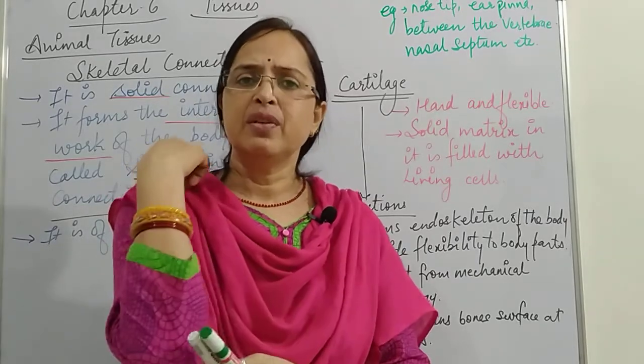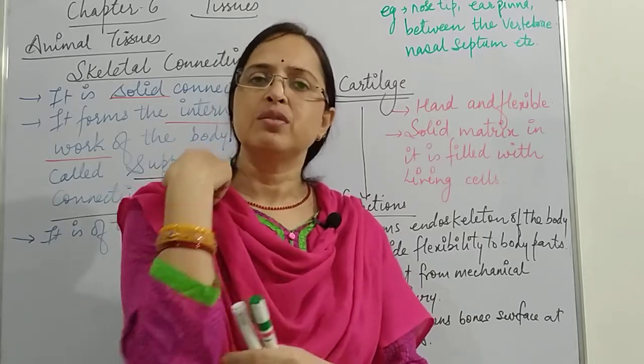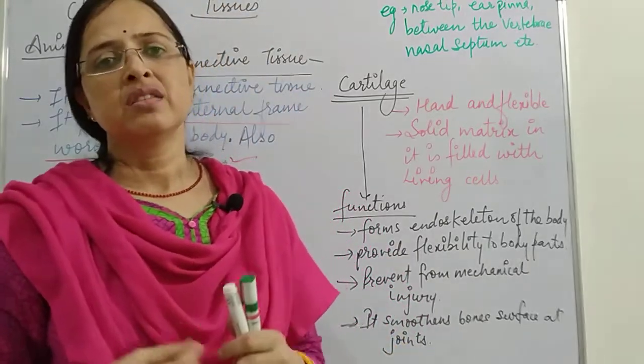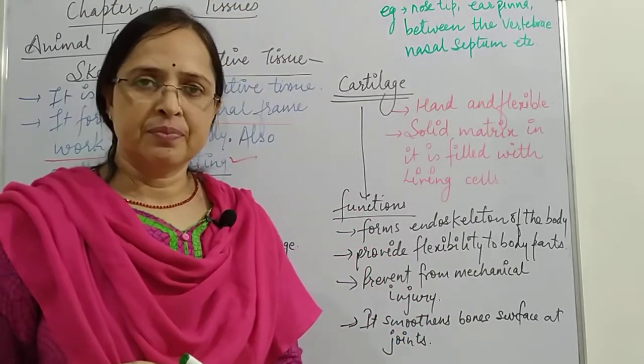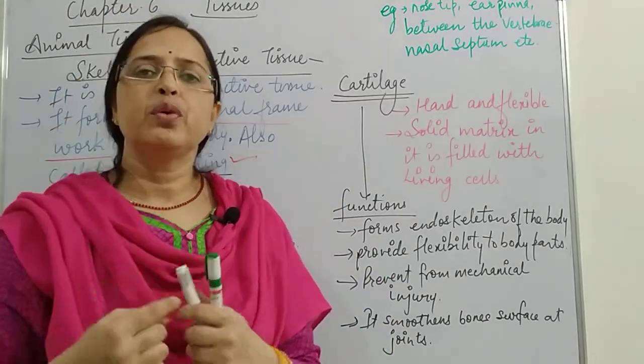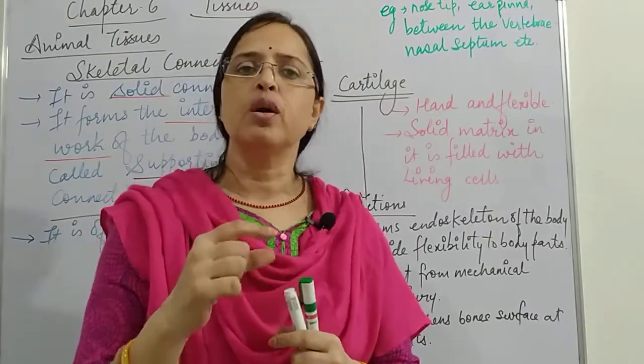Then we have the joints. In between the joints, cartilage is present to make them smooth. So that means cartilage is present at different points. Another example is our backbone. Our backbone is made up of many small vertebrae, or many small bones.